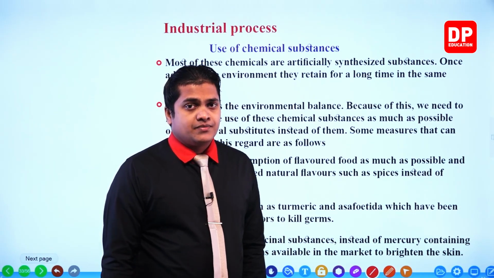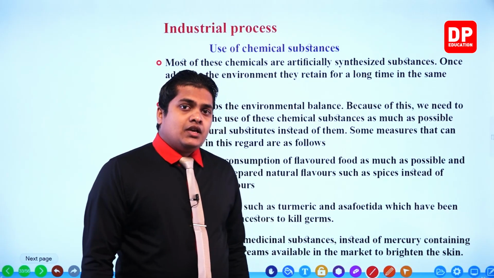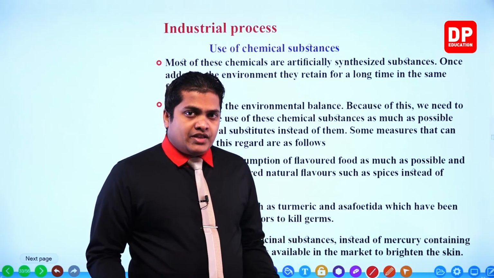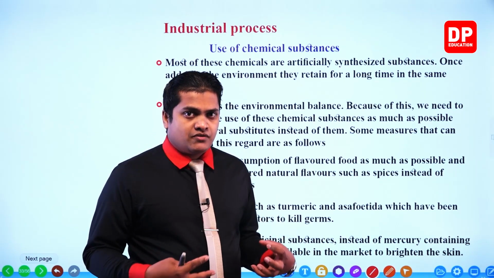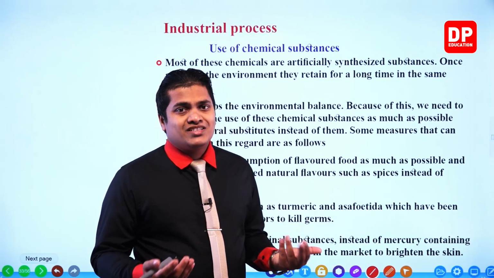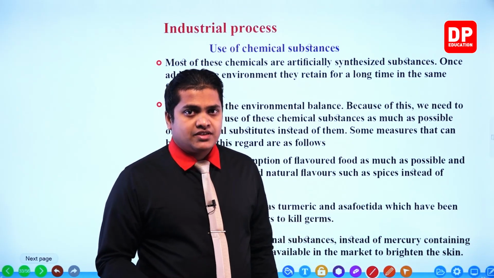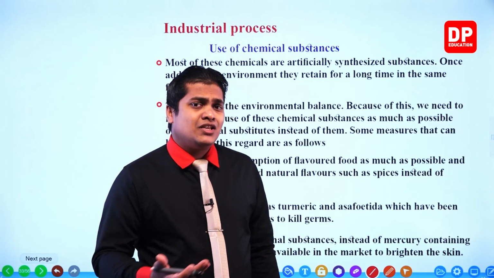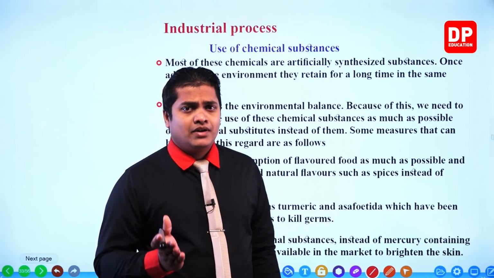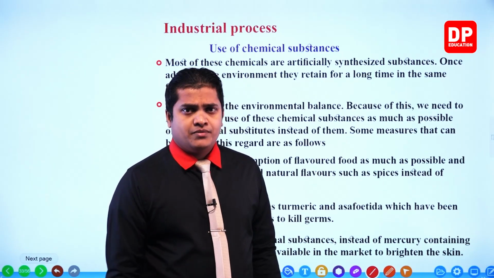But we won't be able to reduce the consumption of these chemicals if there are no substitutes. There were substitutes during the ancient time. Ancient people used the same things, but not artificially made ones, natural ones.